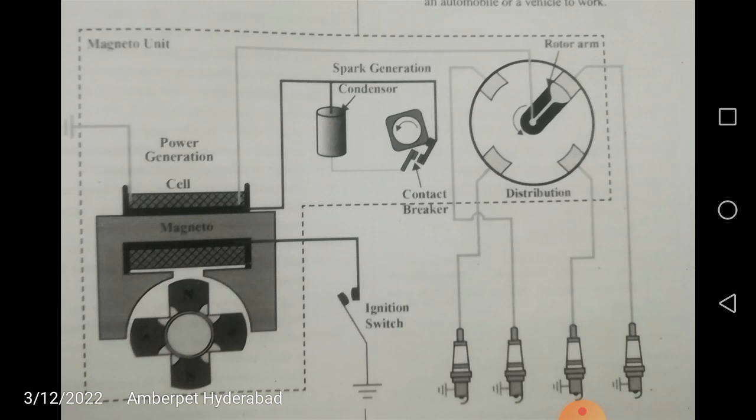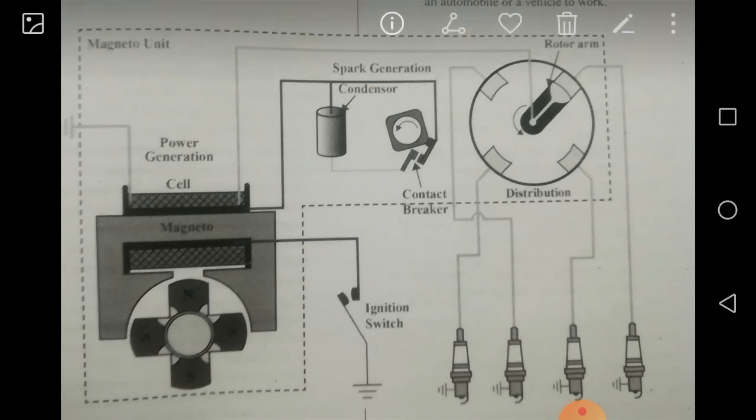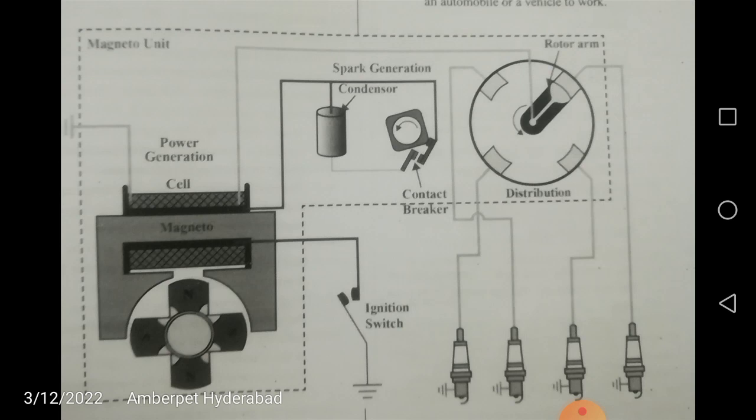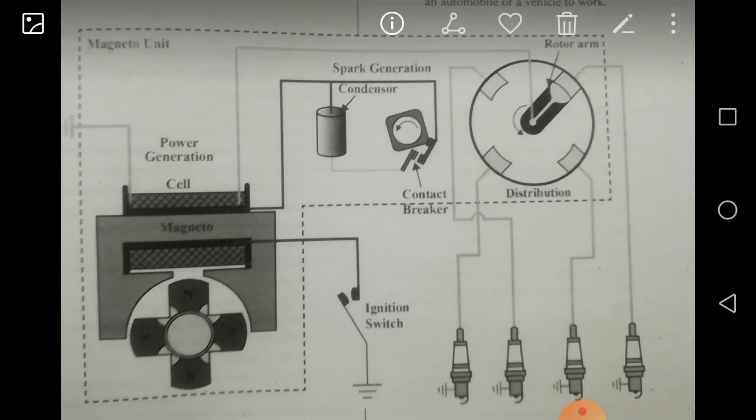Electricity is generated in the magneto, and the condenser prevents the arc. The ignition switch starts the current to flow, and the distributor distributes the spark ignition pulses to each spark plug in the order of the firing order of the engine. For example, for a 4-stroke engine, 1342 is the firing order. That means first the power stroke takes place in the first cylinder, then the third cylinder, then the fourth, then the second.